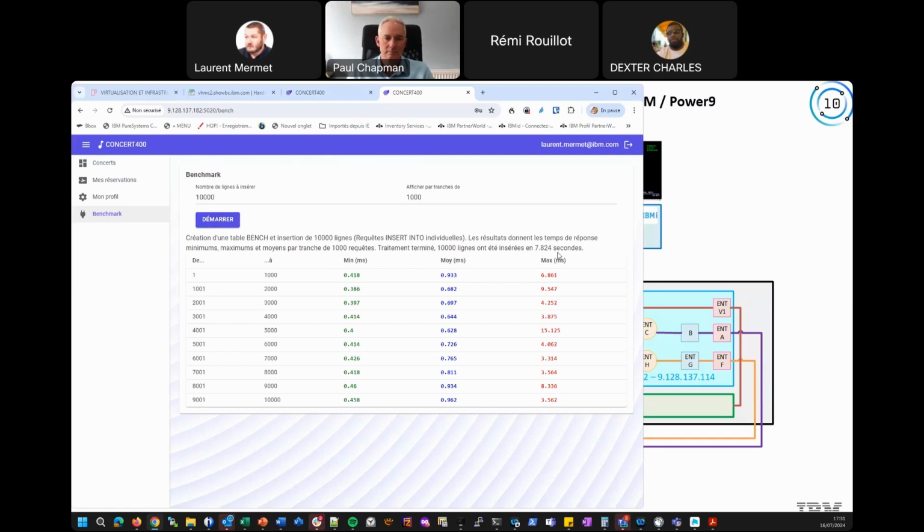And you can see that we have the same time between the two Linux partitions. It's approximately the same time. But we made the same test with an external connection, and we lose between 15 and 20% of time with the external connection. So it's very interesting to use the internal connection to talk between partitions. So I have finished.